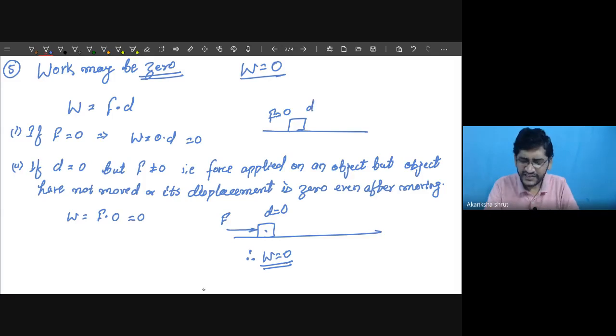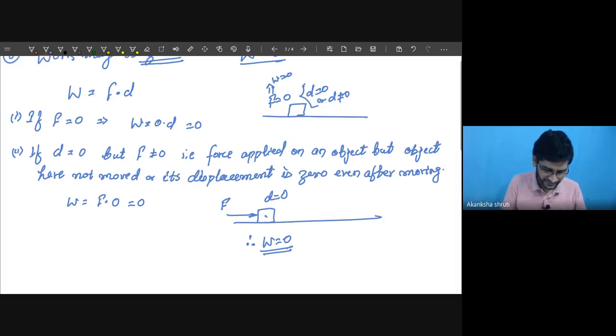So in this case, D may be zero or D may not be zero. Irrespective of displacement, when the force is zero, the work done by this force is zero. That was that situation. Now coming to the third and very interesting situation. Students, questions are framed from this one.